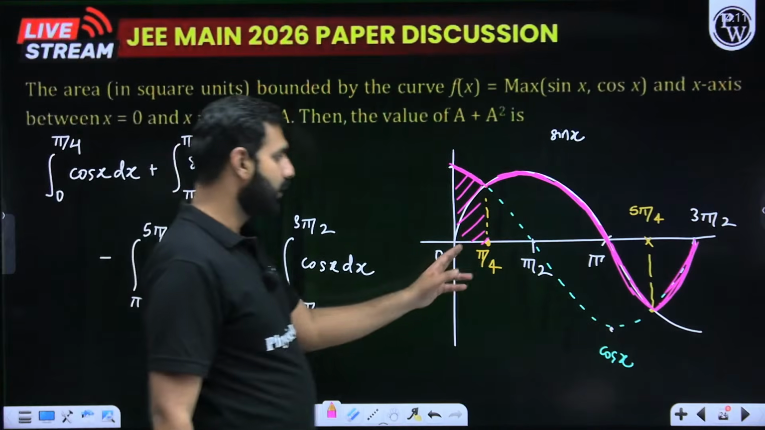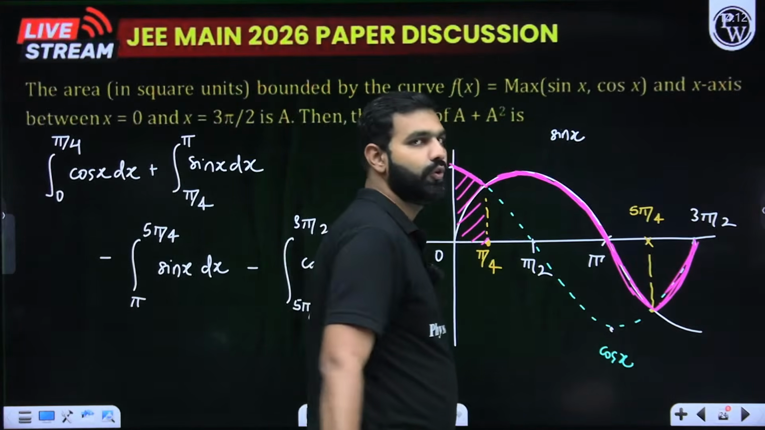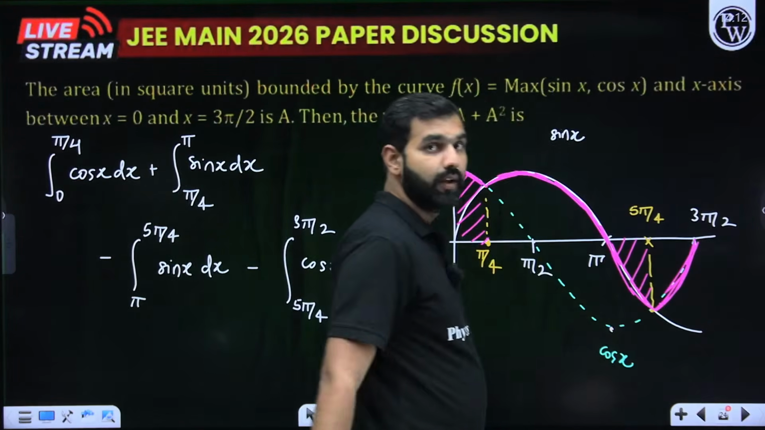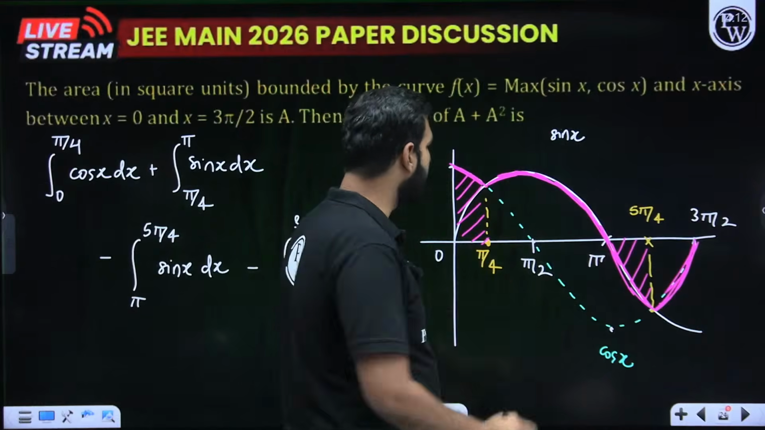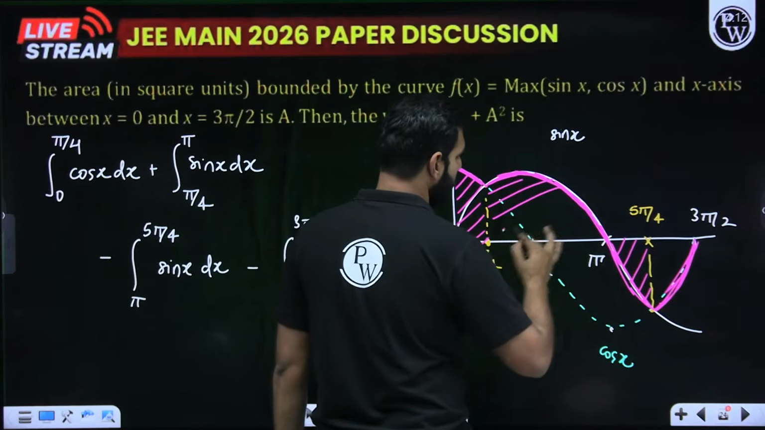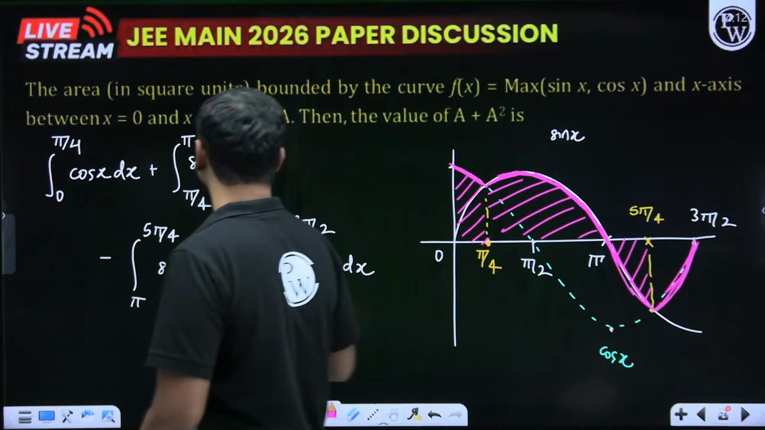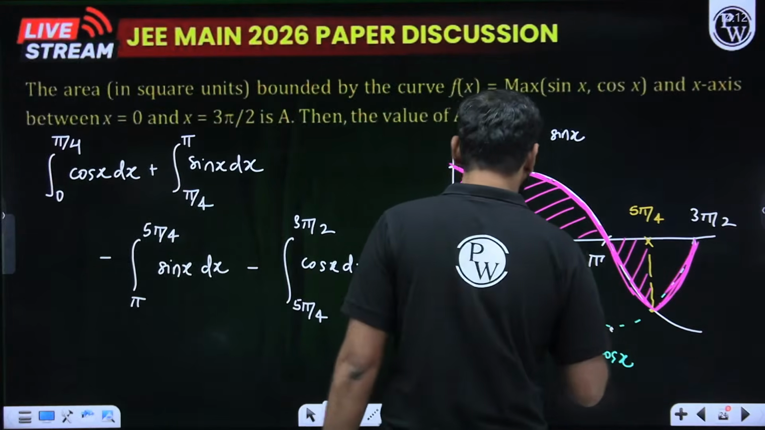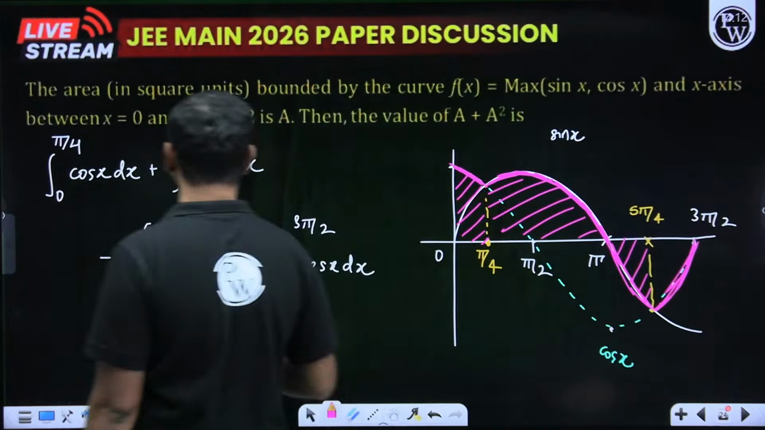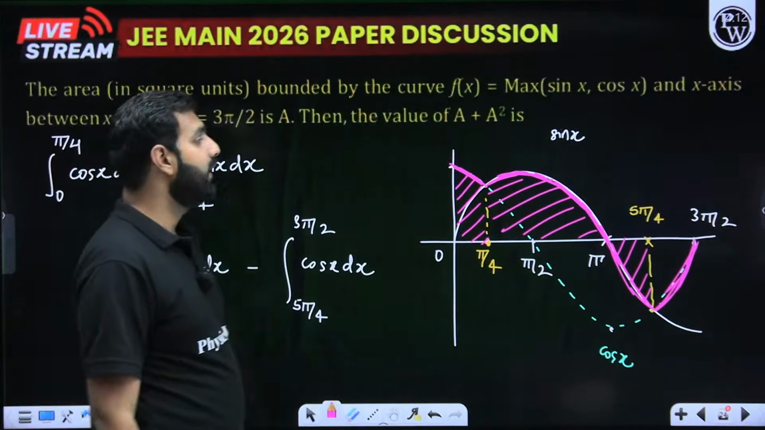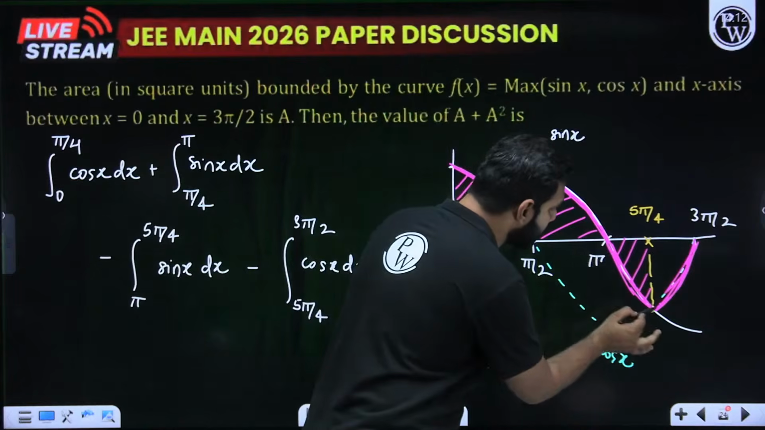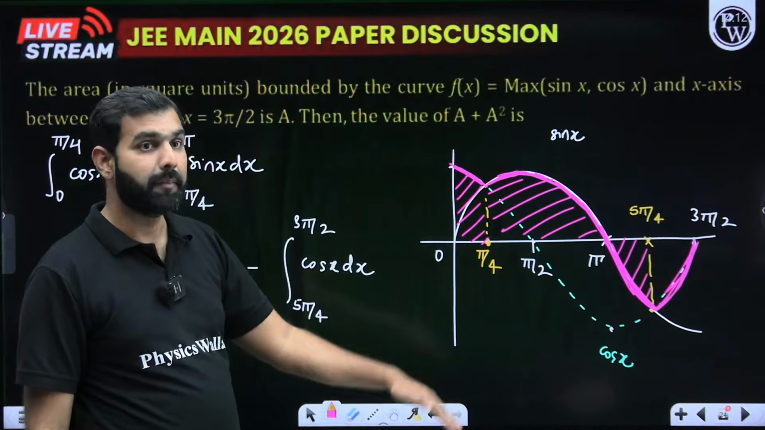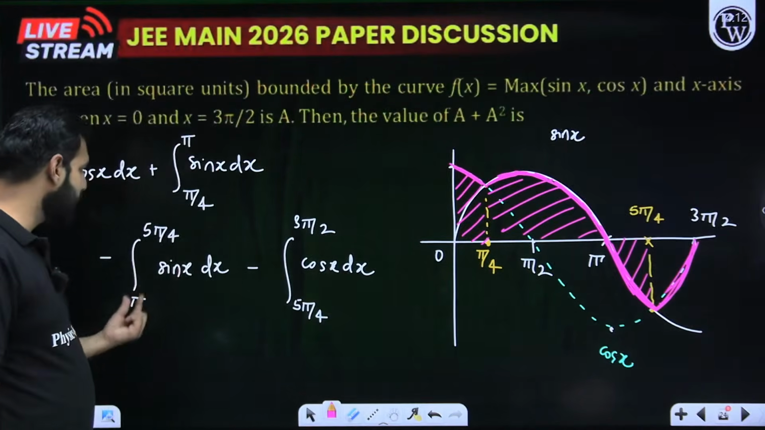Then from pi by 4 to 5 pi by 4, if you do, you will get the wrong answer, because this area is going to be negative. So I'll have pi by 4 to pi. This region I'm now working out. Pi by 4 to pi, sin x is the second region. And then from pi to 5 pi by 4. Now when I integrate this curve, which is of course sin x, I'll take negative of it because it is lying below the x-axis. So minus of sin x, pi to 5 pi by 4.